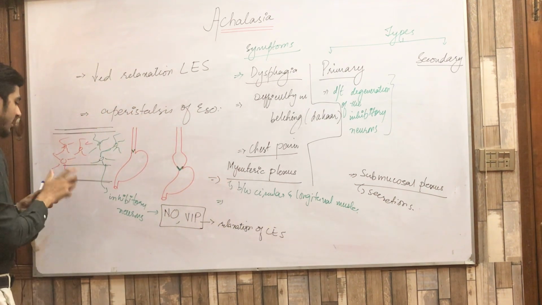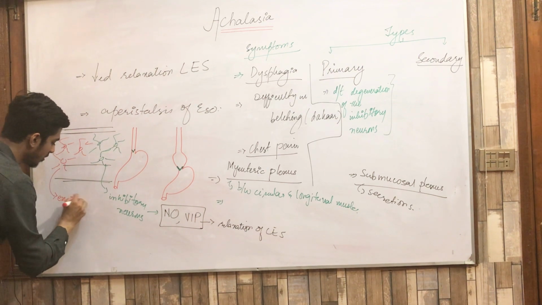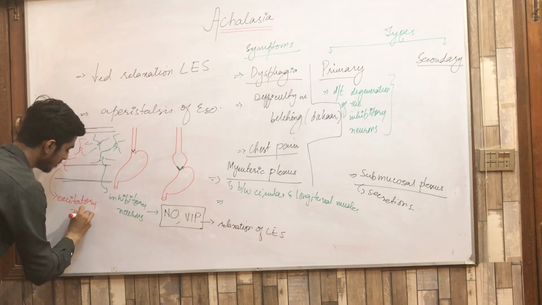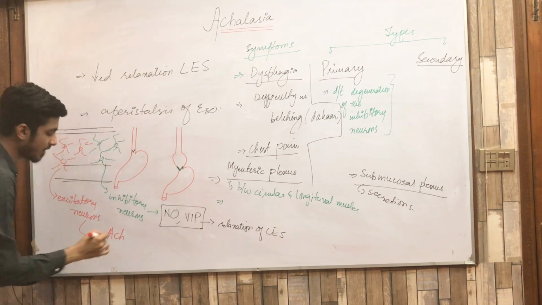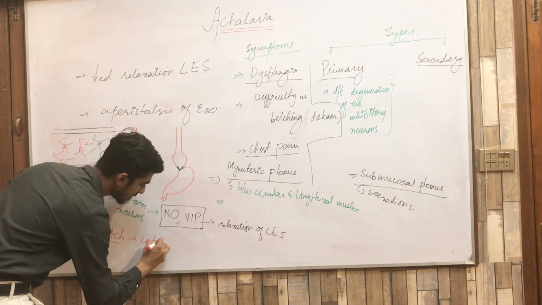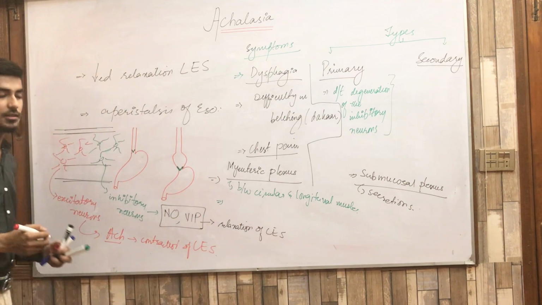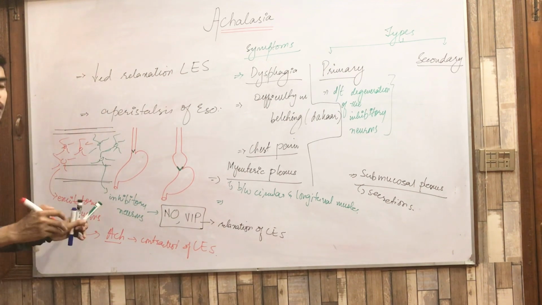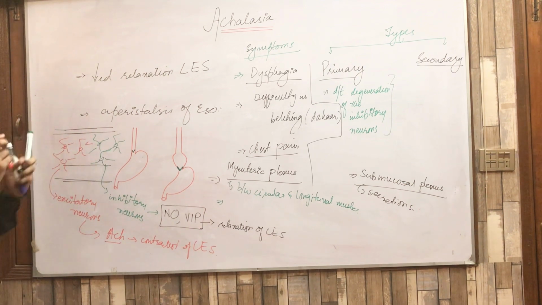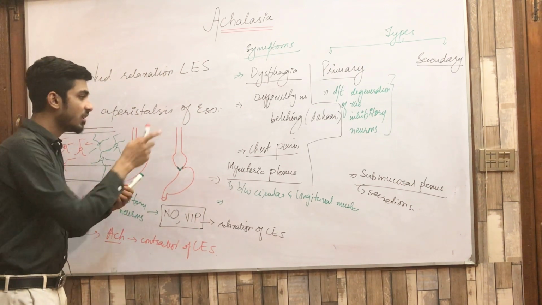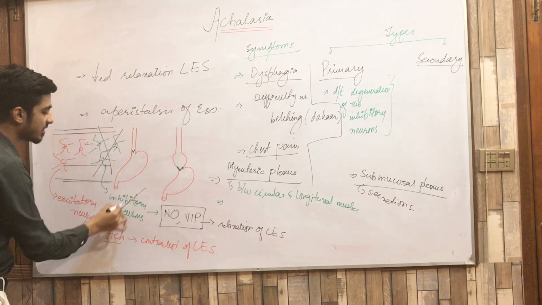Now the second type of neurons that I have drawn here are the excitatory neurons, and they release acetylcholine. This acetylcholine causes the contraction of the lower esophageal sphincter. Clear? This is the normal condition, where the normal myenteric plexus consists of inhibitory as well as excitatory neurons. Now in achalasia, what happens is that these inhibitory neurons are degenerated.